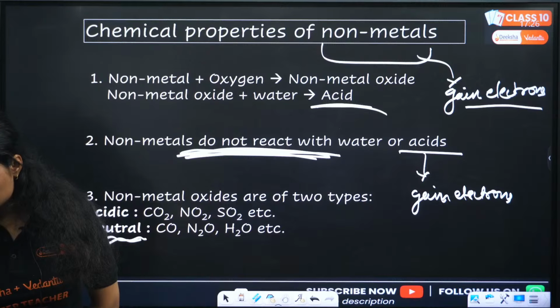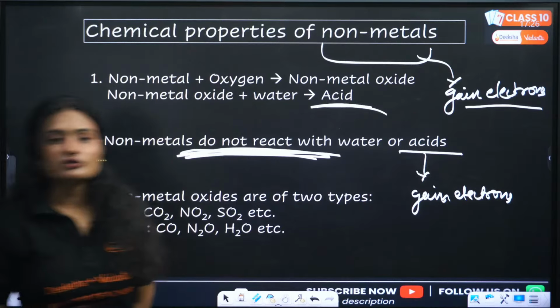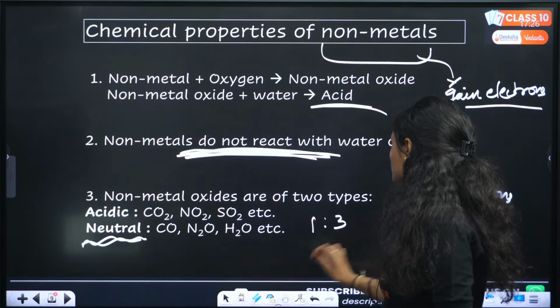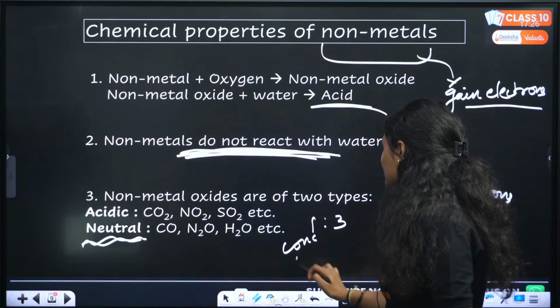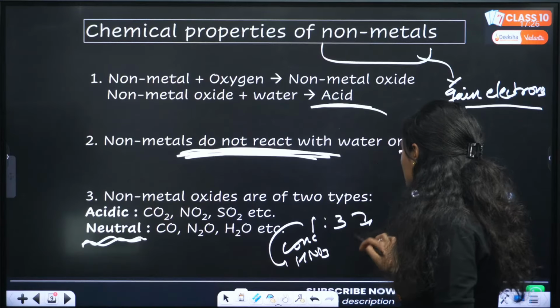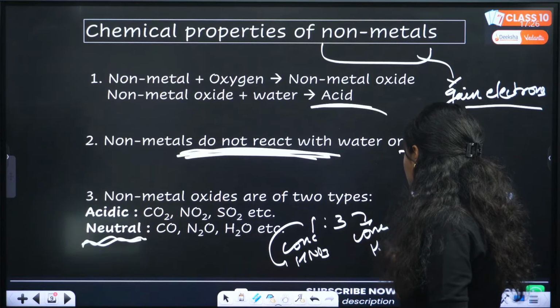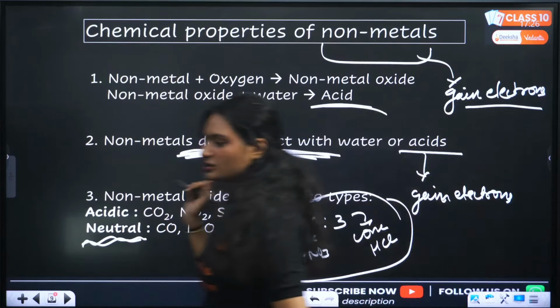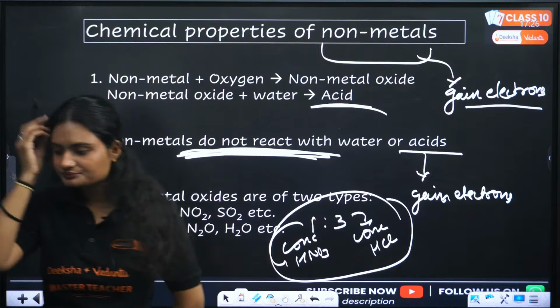Acidic or neutral? Stella, Jovin, everyone will ask it. I'm going to clear it once. A 1:3 mixture of concentrated nitric acid, 1 part concentrated nitric acid, 3 parts concentrated hydrochloric acid. This is your aqua regia. Clear?